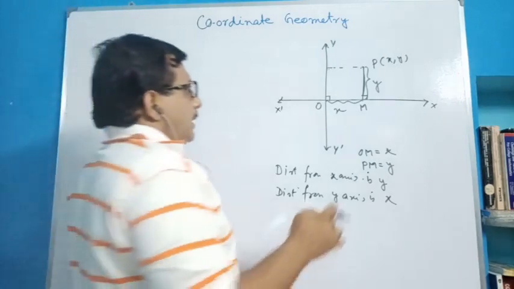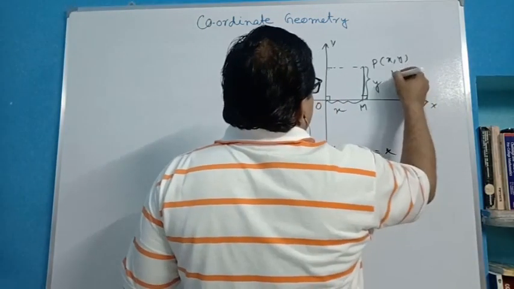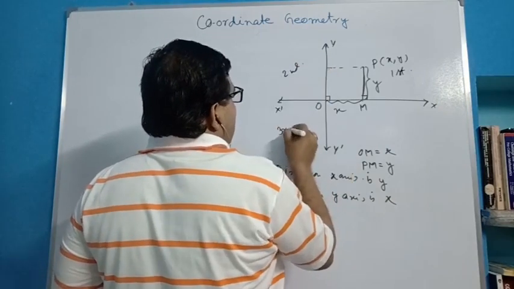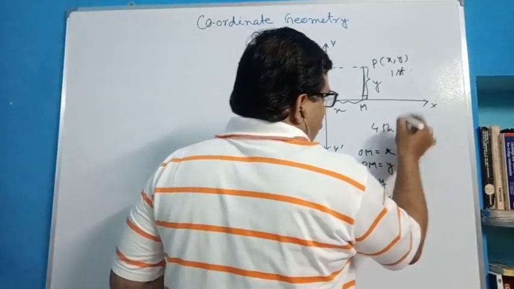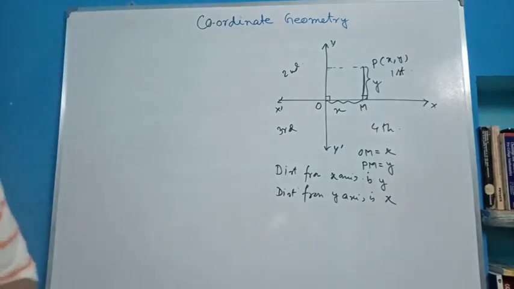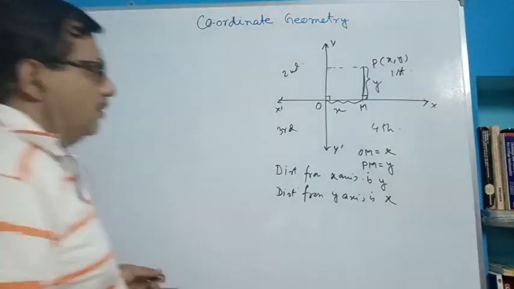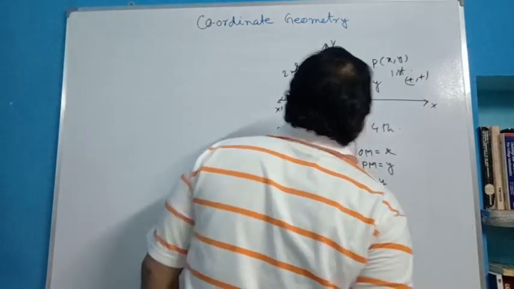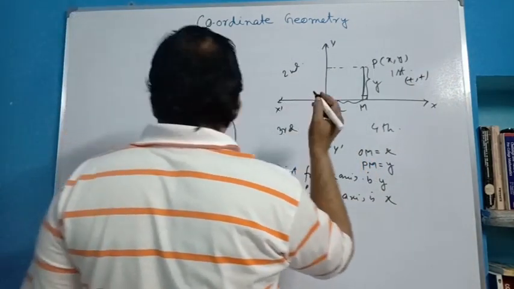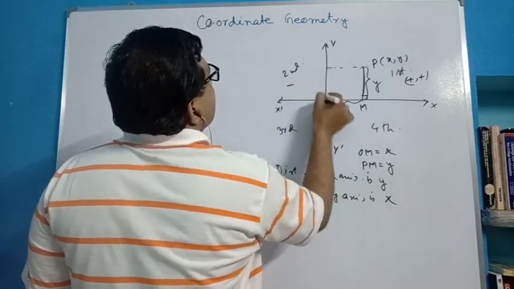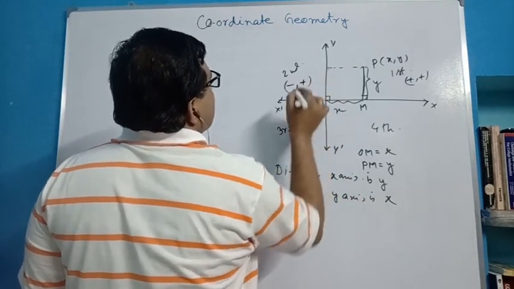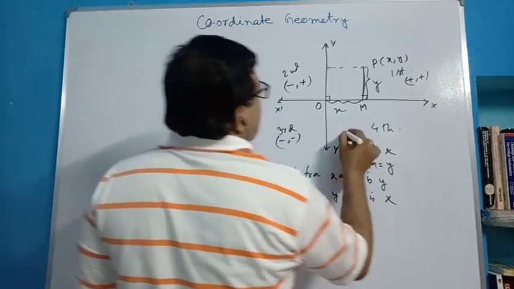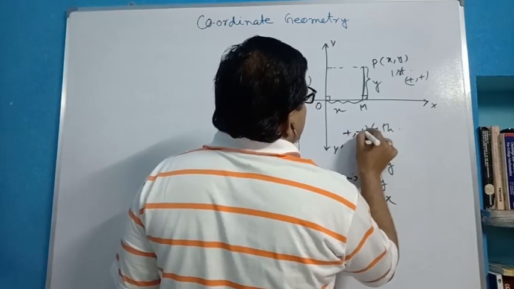And it is known to all of us, this is the first quadrant, this is the second quadrant, this is the third quadrant, and this is the fourth quadrant. In the first quadrant, all are positive, that means plus plus. In the second quadrant, x is negative and y is positive, so minus plus. In the third quadrant, both are minus, and the fourth quadrant is plus minus.